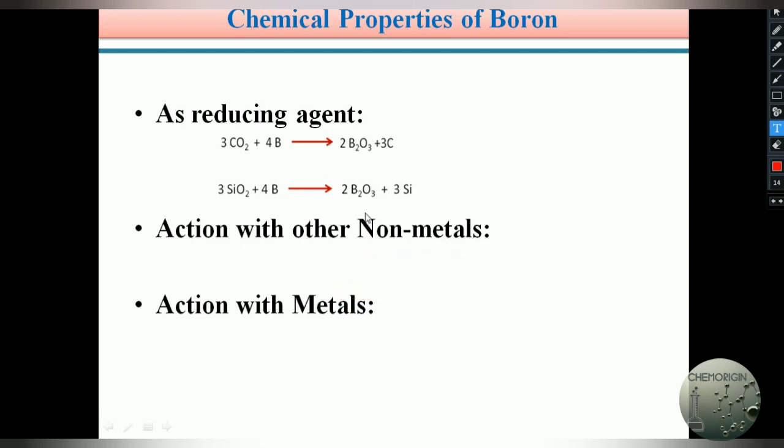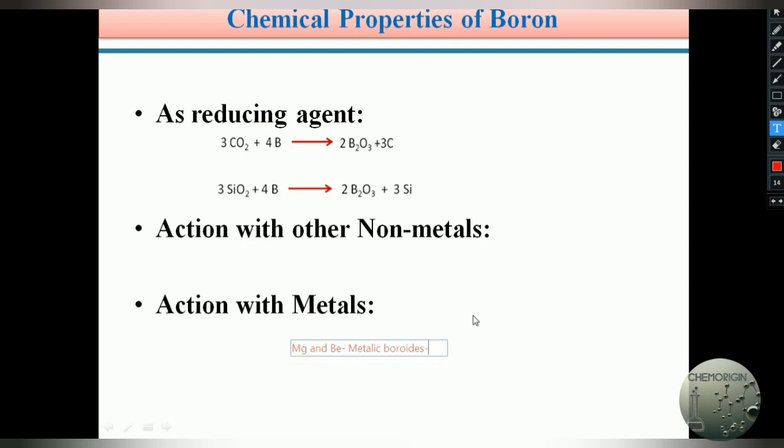Next, action with metals. Boron reacts with metals like magnesium and beryllium, and forms the corresponding metallic borides.